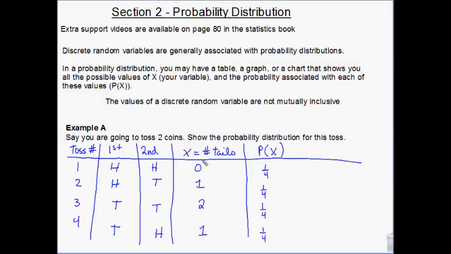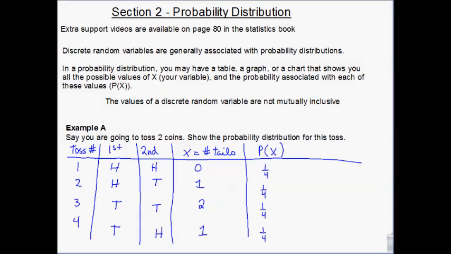So our chances of this happening to where we get 0 tails is 1 out of 4, because there's 4 different scenarios. Okay? Because 2 tails happens in 1 of 4 scenarios. Oh, okay. Does that make sense? Yeah. So that's why each of these is 1/4, because this can only happen in 1 out of 4 of the scenarios. This happens in 1 out of 4, 1 out of 4, 1 out of 4.